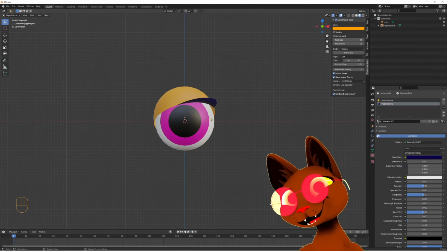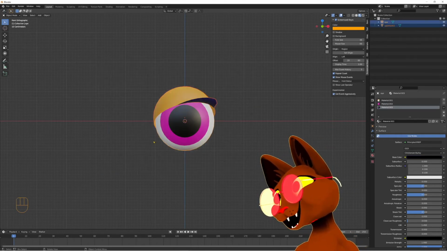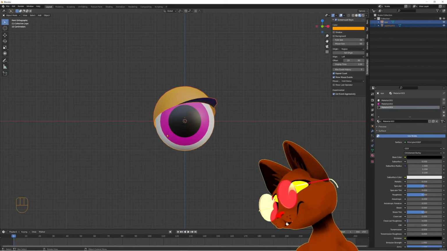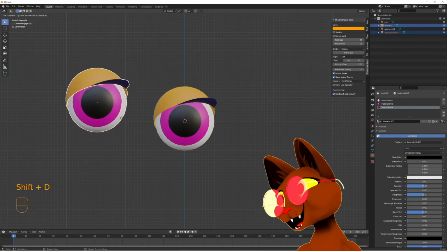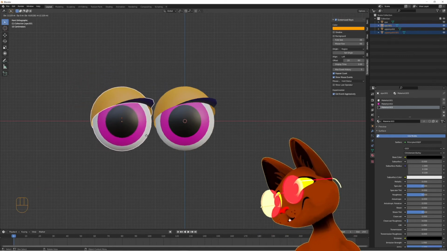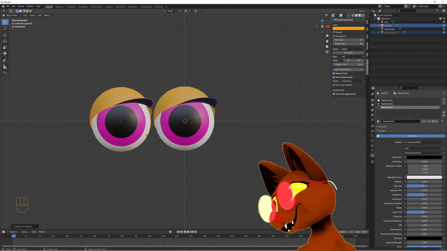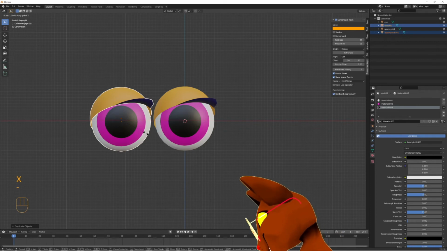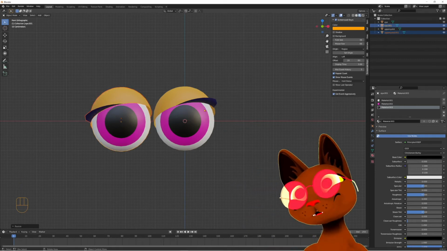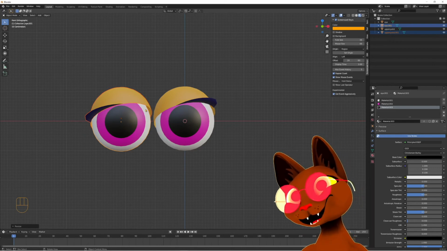A little trick for Blender: select the eye and the eyelid, press Shift D, move the eye where you want it, right next to the other eye, then press S, X, -1, to flip the mesh around in the X axis.